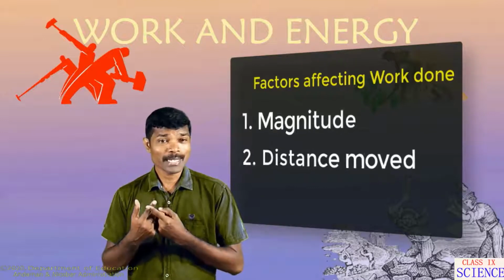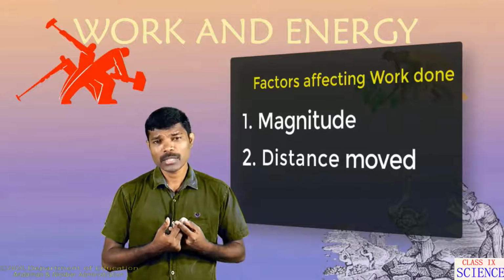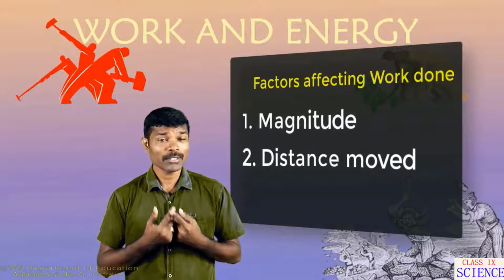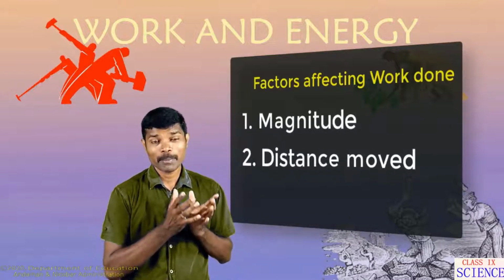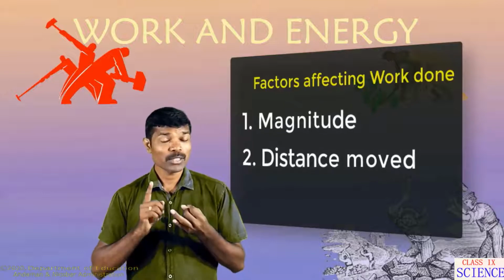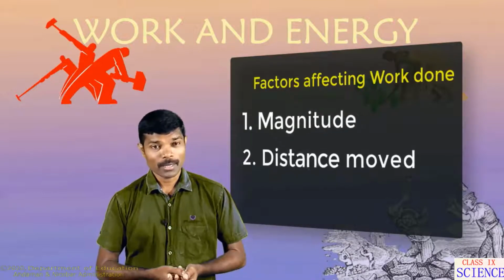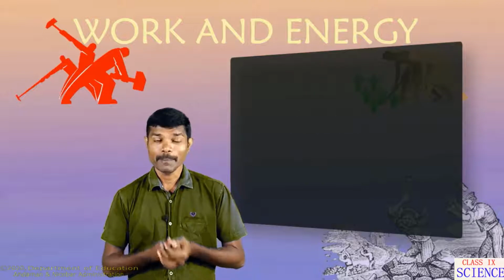So the distance through which the body moves in the direction of force decides the work done on that particular object. So these are the two factors on which work done by a force on a body depends.